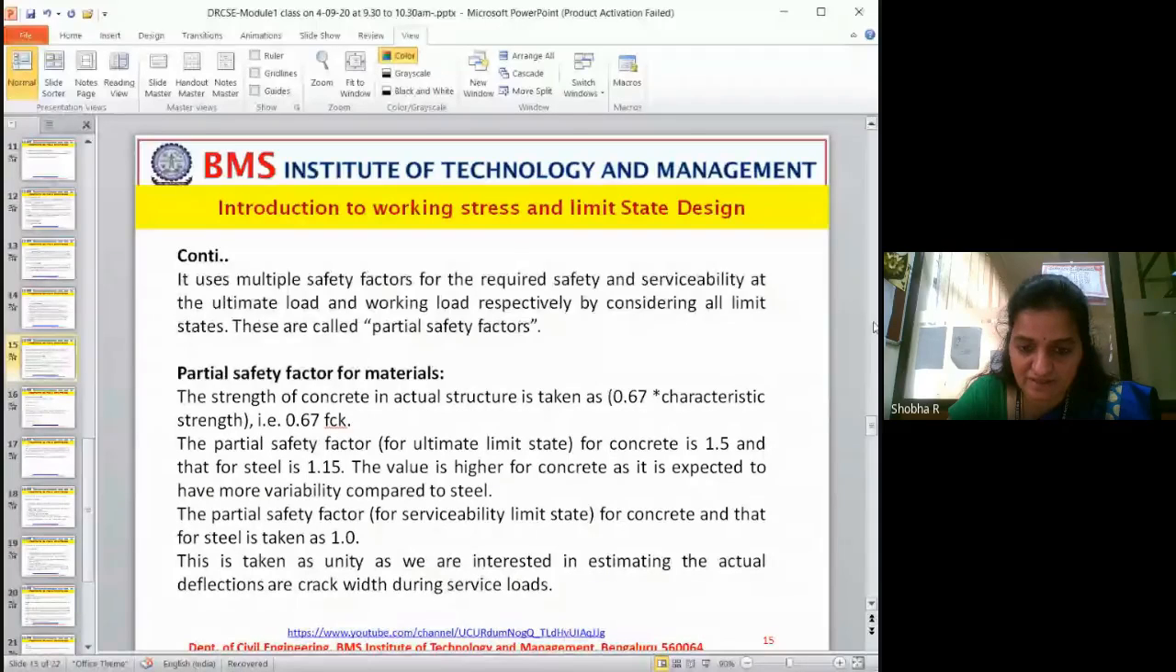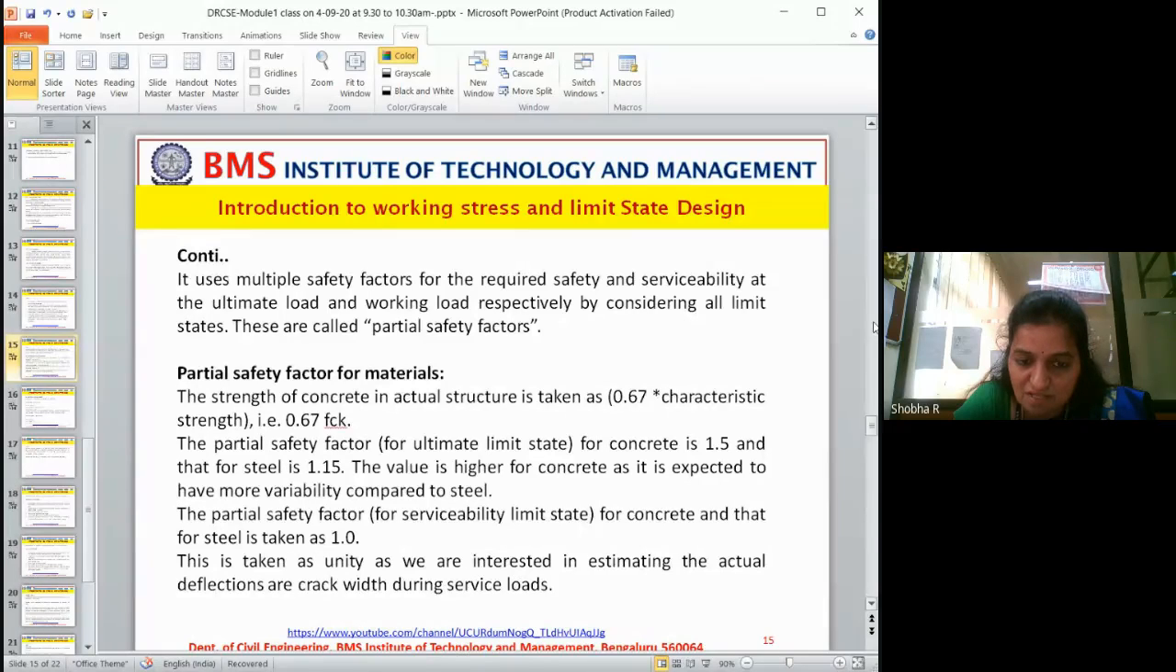The partial safety factor under the ultimate limit state is different, and under the service limit state it is different. For concrete under the ultimate limit state it is 1.5, and for steel it is 1.15. The value is higher for concrete as it is expected to be more variable compared to steel, because it is a heterogeneous, composite material. Different materials together form the concrete. That is why variability is more compared to steel.